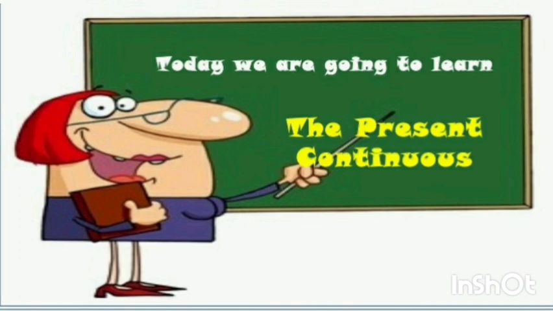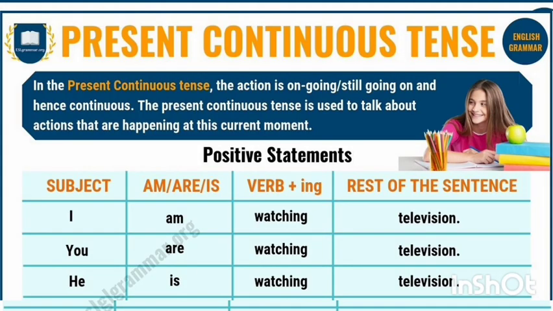Okay, now we need to learn several things about present continuous tense. First of all, we need to learn the definition of present continuous tense. In the present continuous tense, the action is going on or still going on, and hence it is continuous. The present continuous tense is used to talk about actions that are happening at this current moment. At this current moment means right now. In order to refer to those actions which are happening right now, we use the present continuous tense.